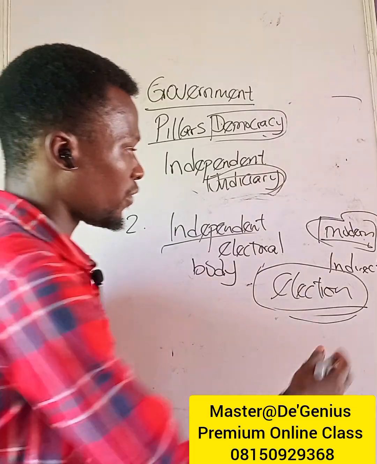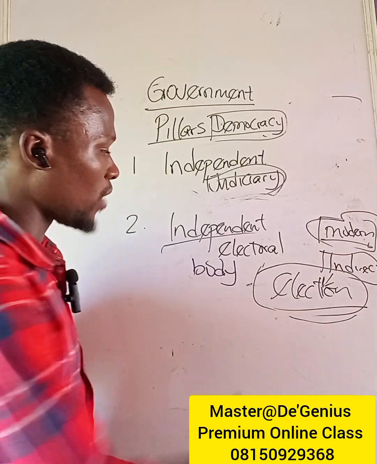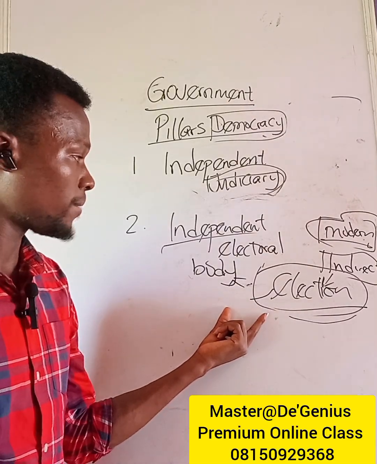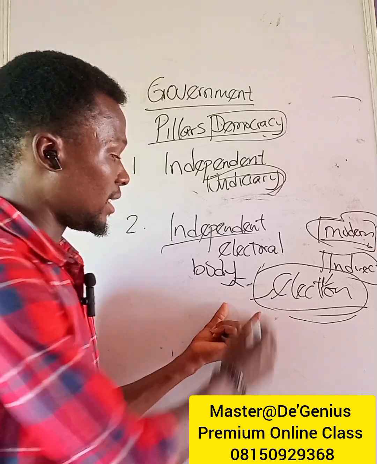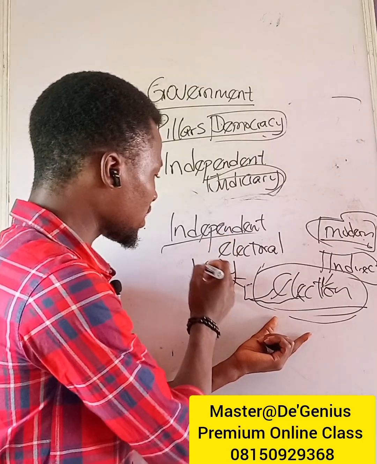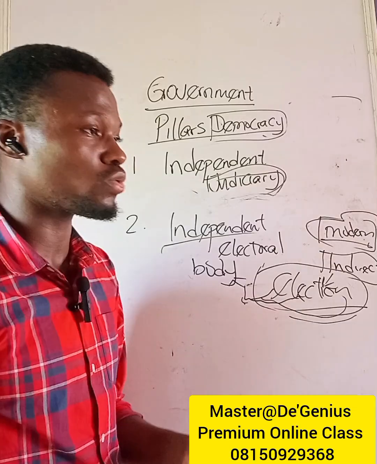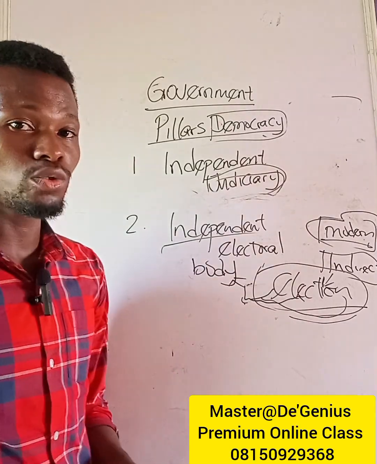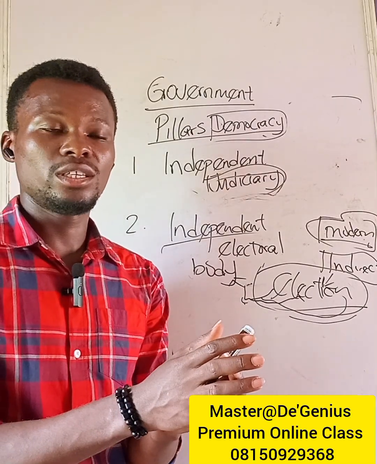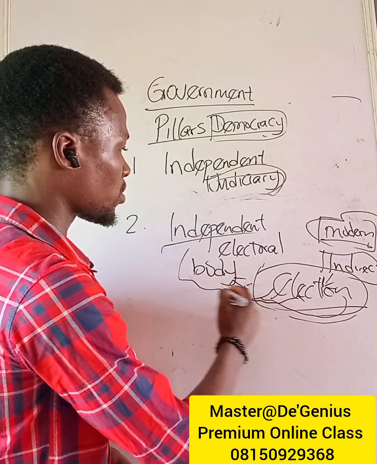So for us to have indirect democracy, then we must have election. And for us to have election, there must be an organized body or agency that will supervise election. However, this body that will supervise and organize election must be truly independent for us to have a credible election, for us to have a free and fair election where it is the people's choice that will emerge.